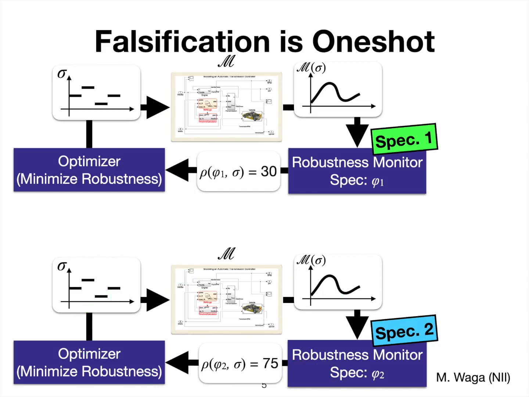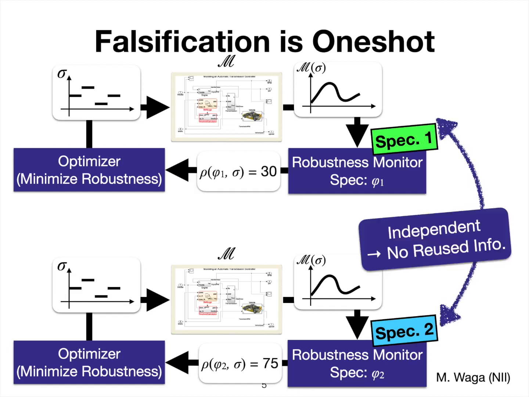It means that the information in the above loop is not reused in this loop. Maybe we can share some rough idea of how the system behaves, but this kind of thing is not shared. So there's no reused information between these two loops. This can be a potential point for optimization, for the efficiency of falsification.